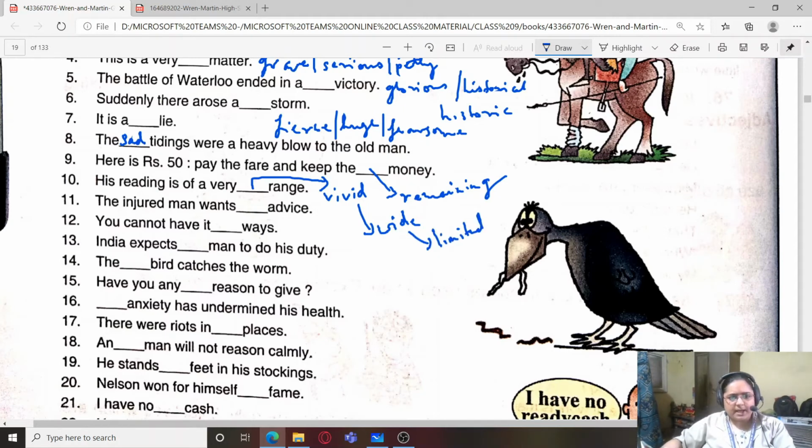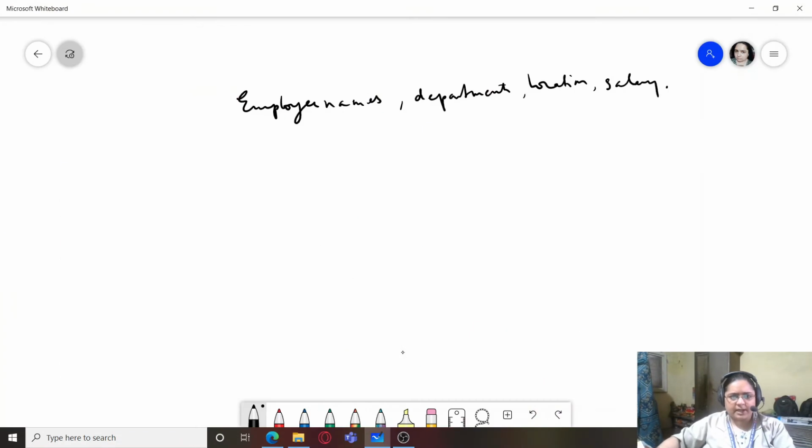The injured man wants some advice. We can write some advice, or we can write medical advice, or we can write legal advice.